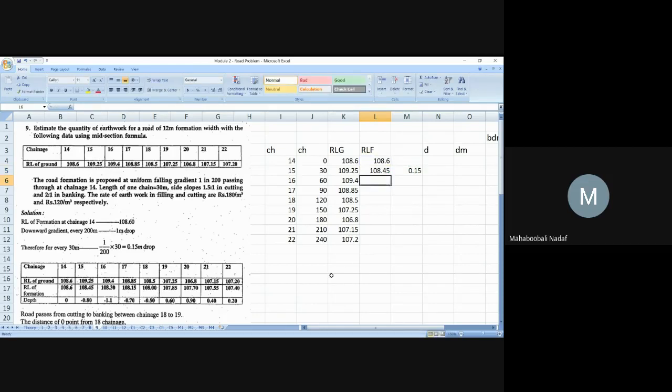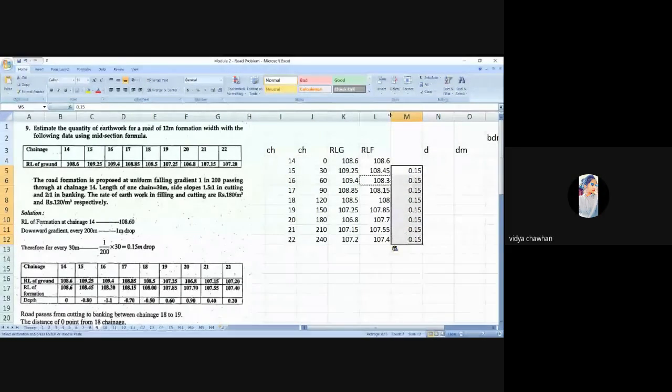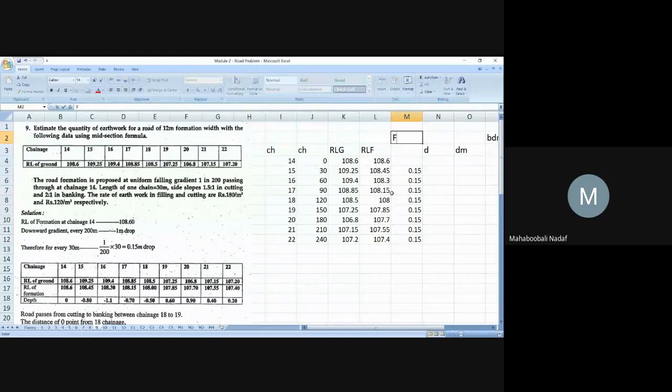So previous RLF minus this. So next RLF, how to do that? Same thing, because it is the falling gradient. Here also, 0.15 you should minus. So here also previous minus this, like this you should go. Is that okay for everyone? So I am copy pasting all these things. The same formula can be used here also. Okay, yes or no? Yes, sir. Very good. This is a falling gradient, so I will write falling gradient. That should be minus.